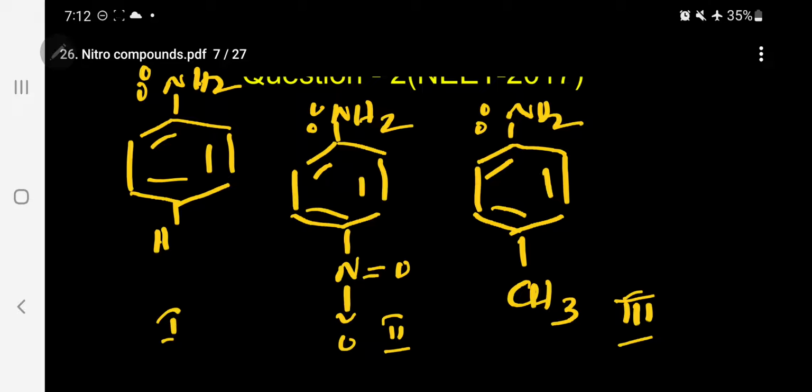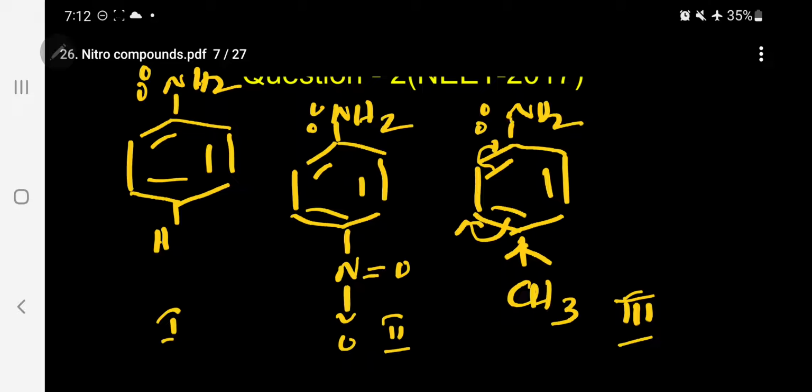So generally, an electron releasing group will increase the basicity. An electron attracting group will generally decrease the basicity. So aniline is the standard. Let me explain now. The third one I will take. The electron releasing group pushes the electron toward the benzene ring. So this is delocalized.